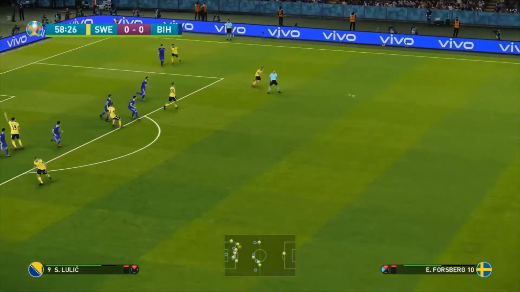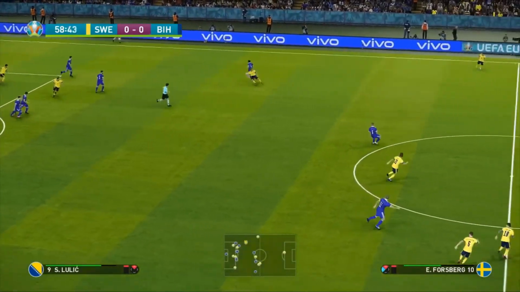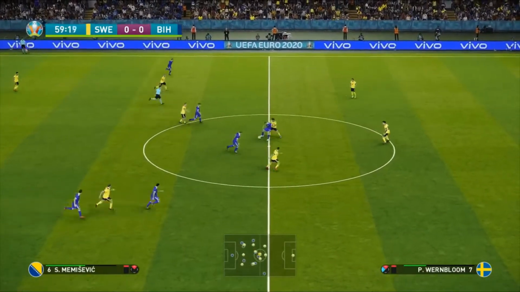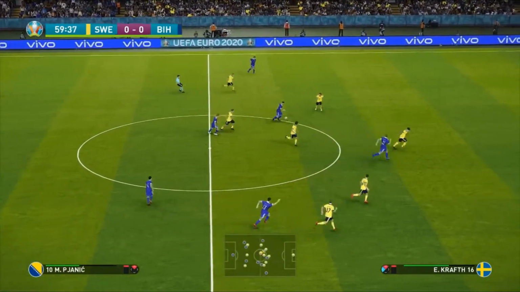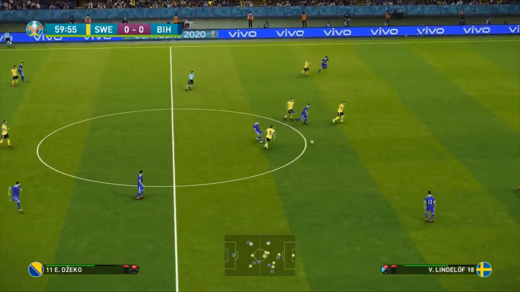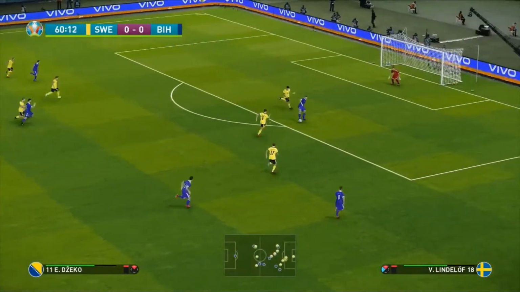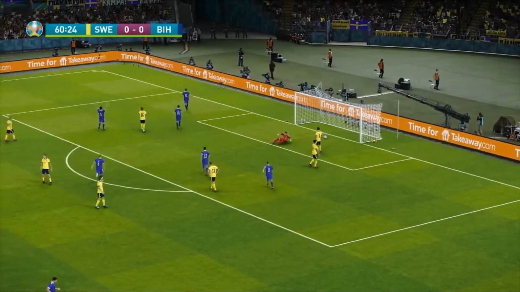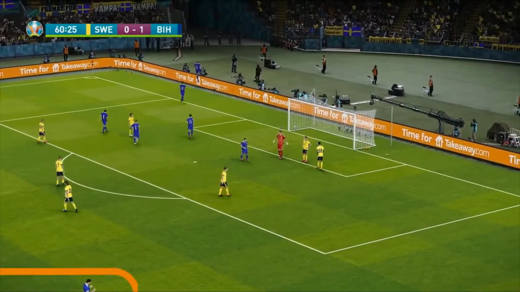He just can't. And both sides are really going for it now. Really, really going for it. Here's Memisevic. Into Pjanic. Back to Memisevic again. And now it's a lovely ball for Dzeko. What can he do here? Surely he could go through. And he smashed it in. What a fantastic goal that is. And just like that, the Bosnians strike first in this game.